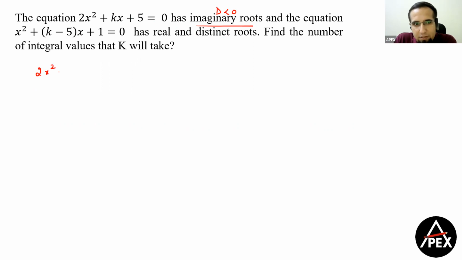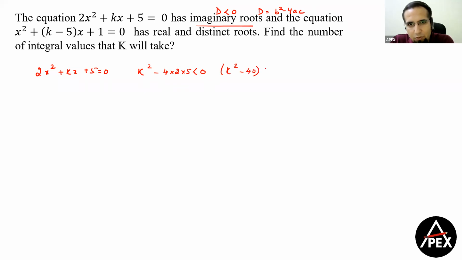Okay. So 2x square plus kx plus 5 is equal to 0. What is D? The value of D is equal to b square minus 4ac. So here we get it as k square minus 4 into 2 into 5 is less than 0. Clear? So finally, what do we get, guys? We get k square minus 40 is less than 0. Clear? Or we get k square is less than 40. Right? In short, we get k square is less than 40.